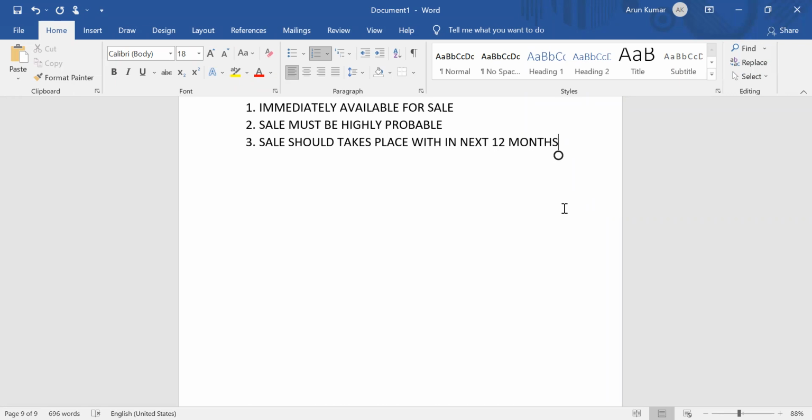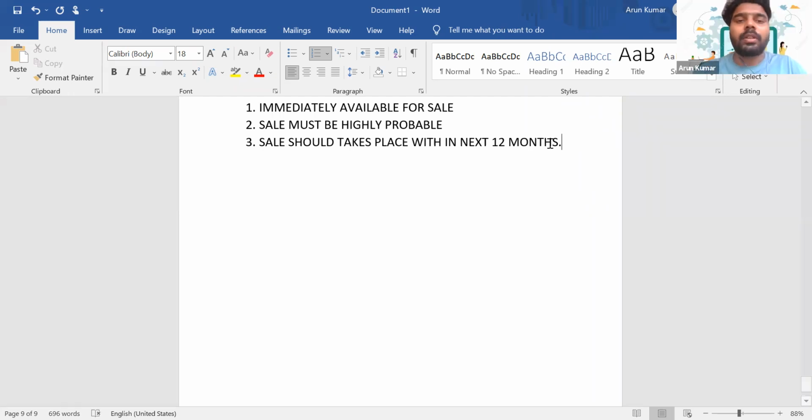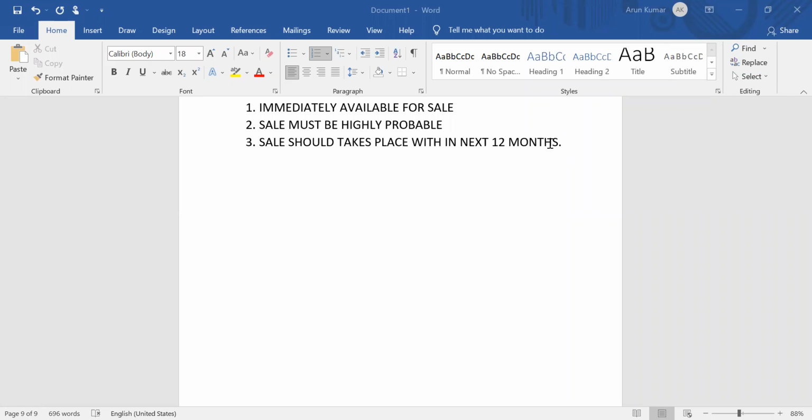That will not restrict us from showing that asset as a non-current asset held for sale in our financial statements. Is it clear, everyone? Can you reply in the chat? So if it is caused by events beyond the control of the entity, we do have an option to continue to show it as an asset held for sale.